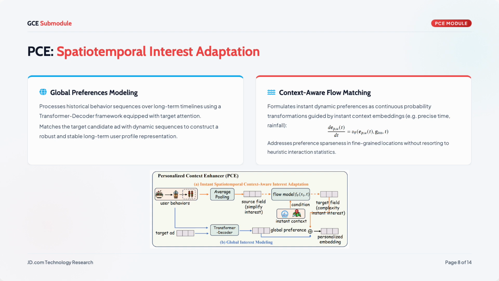Rather than co-occurrence statistics, we formulate instant interest as a distribution transformation using flow matching. We start from the user's average historical interest and transform it toward the context-specific interest, guided by an embedding of the precise time and location. We use the last historical interaction as a training target and adopt a mean flow strategy for efficient inference. The two branches are then concatenated.